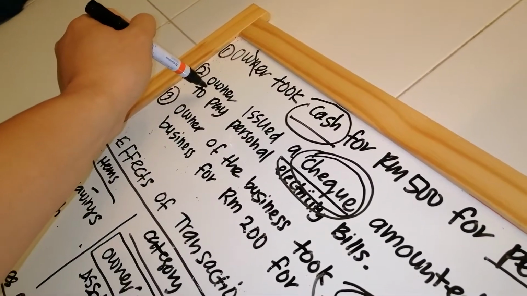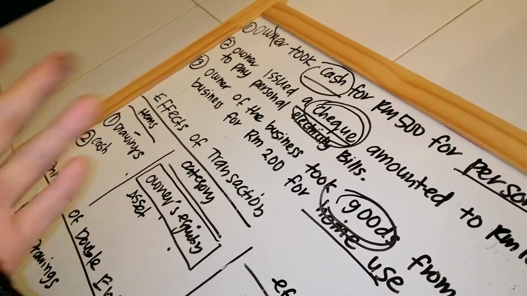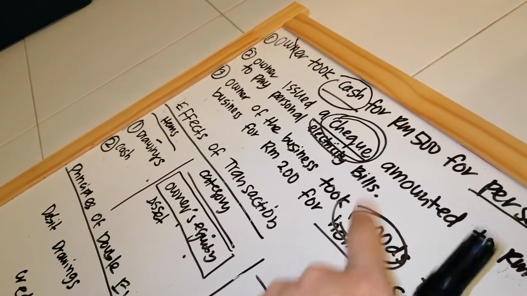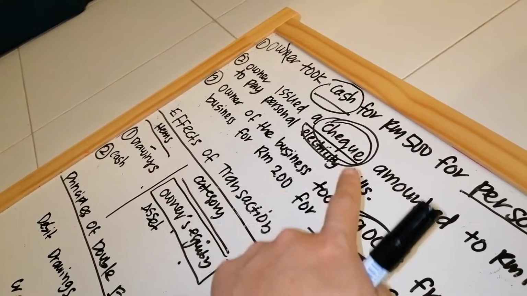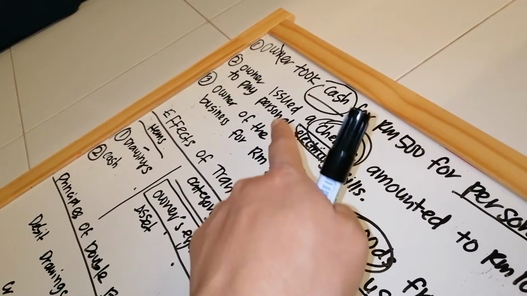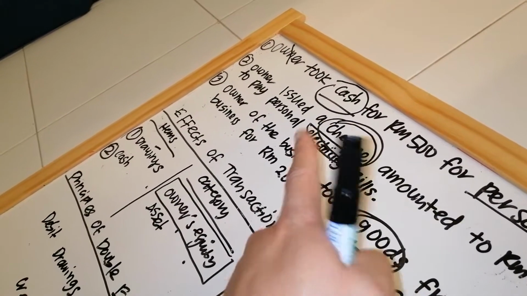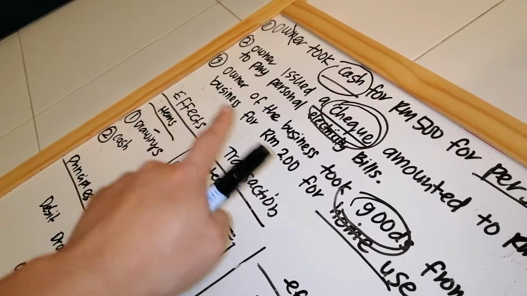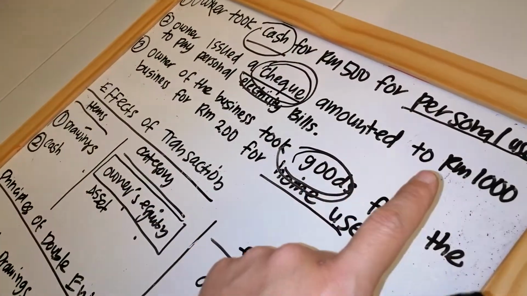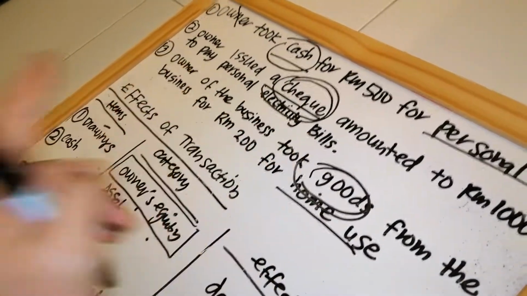How about the second transaction? We have similarity here, but different mechanism, different types of drawing. The first drawing is cash. The second drawing is by bank because check is a platform. So the term in accounting, we cannot use check. We need to use the term bank, or cash and bank. And number 3, goods. Owner issues a check amounting to 1,000 ringgit to pay personal electricity bill.